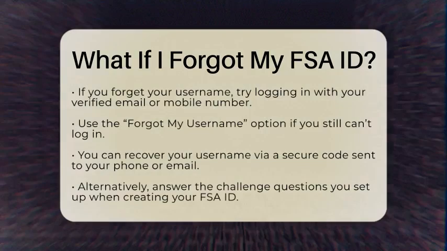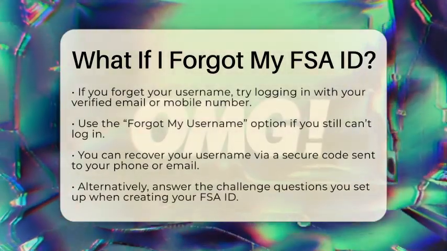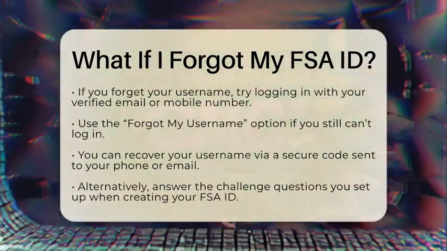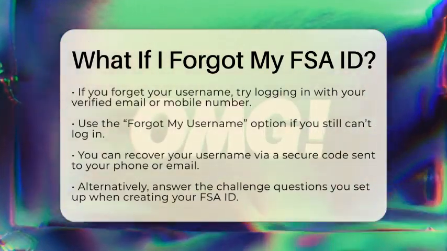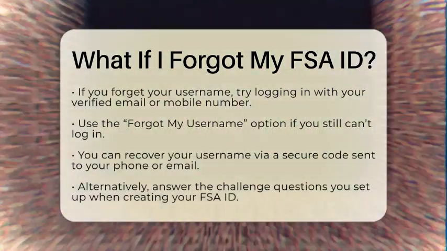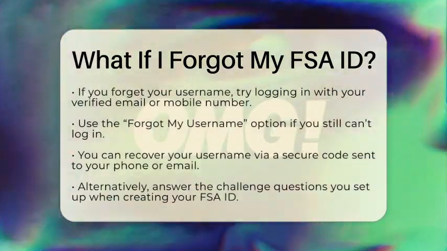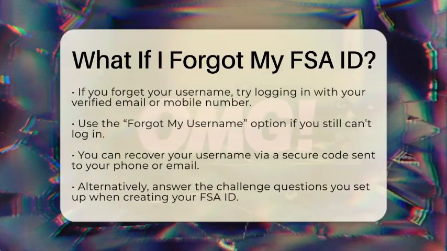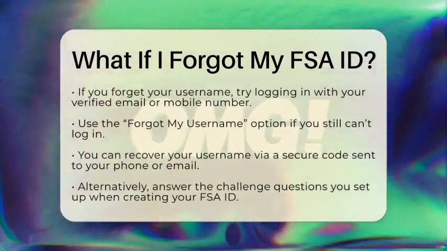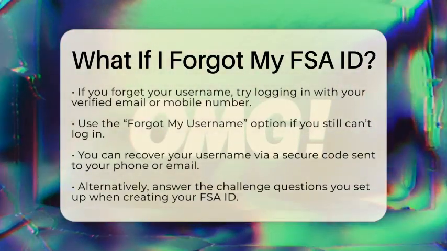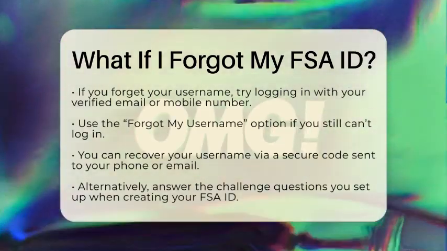You can receive a secure code sent to your verified mobile phone number. Alternatively, you can get a secure code sent to your verified email address. Lastly, you can answer the challenge questions you set up when you created your FSA ID. Keep in mind that these codes are time-sensitive, usually valid for about 30 minutes. So, make sure you have access to your phone or email when you attempt to recover your username.